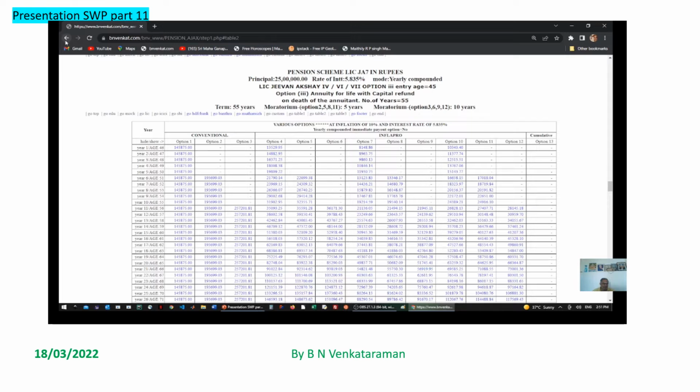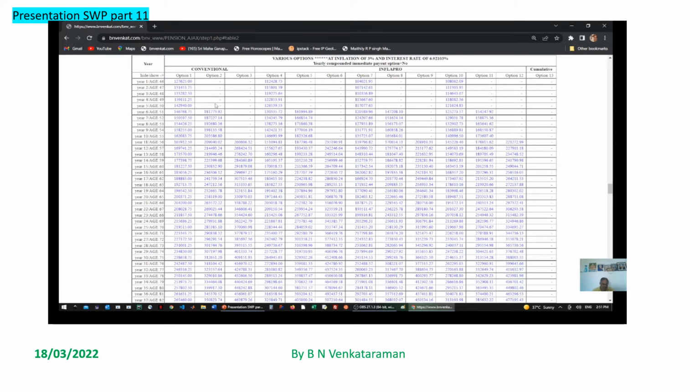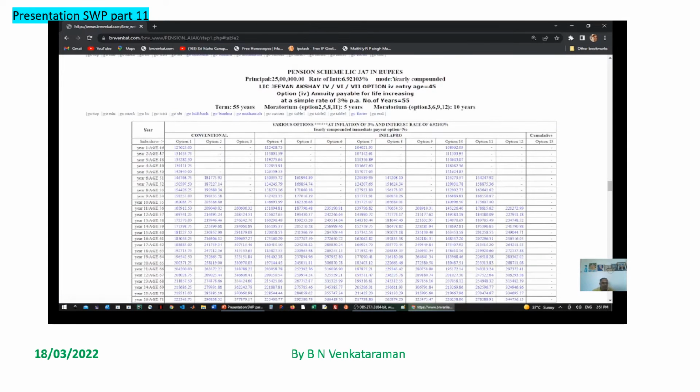Let us go to option 4. Option 4 is a special case wherein the return increases every year at the rate of 3%.